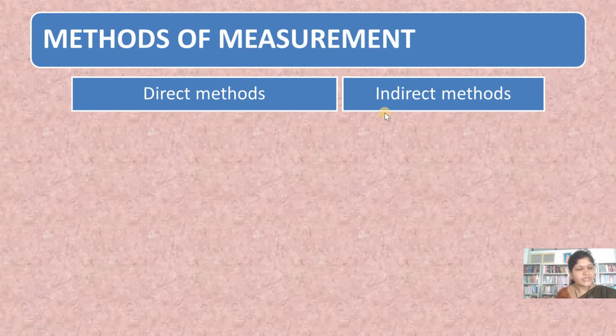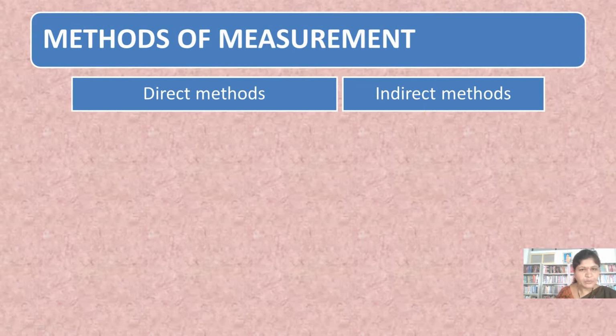We do not directly measure the unknown quantity. We measure some other quantity, and with the help of some formulas we determine the unknown quantity. So let us start the methods in detail.